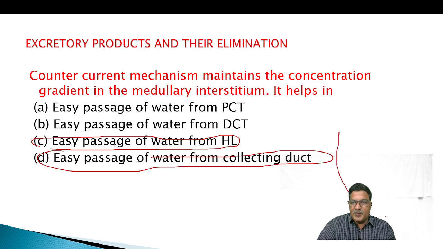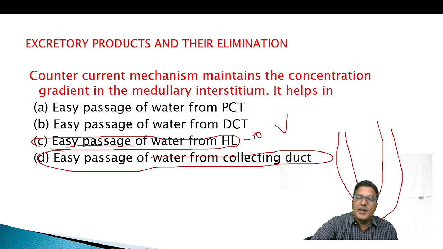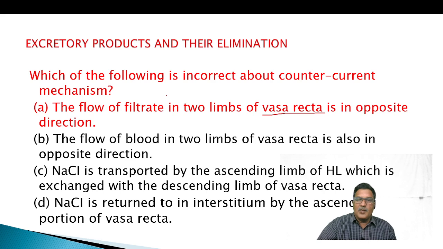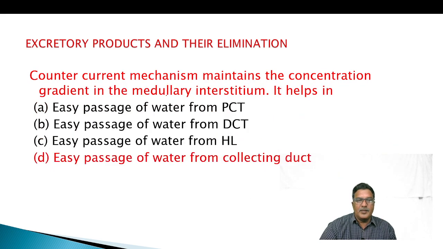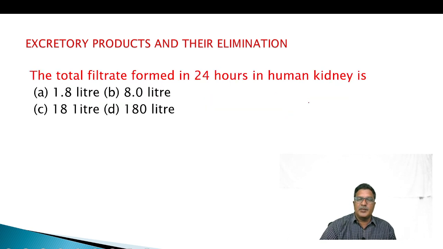Actually we have to say here, easy absorption of water from Henle's loop, to where is it going? To vasa recta. So that's why we need to go for that answer itself. Easy passage of water from Henle's loop, this is going to be the answer.